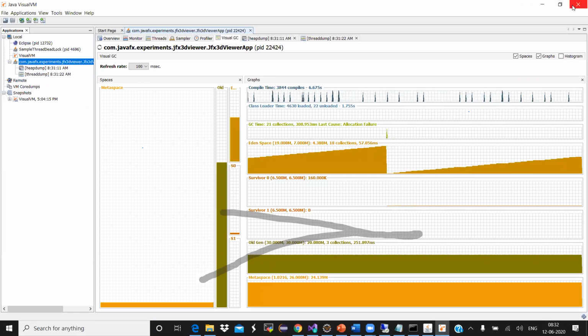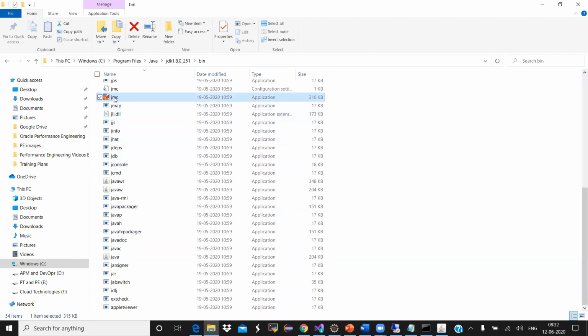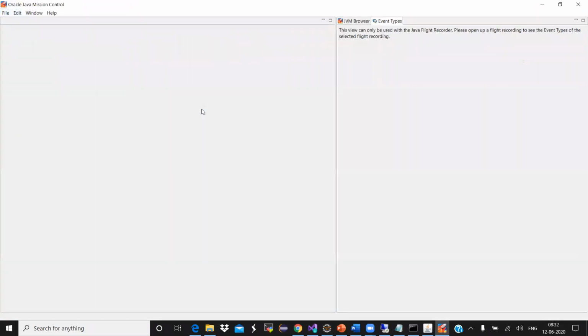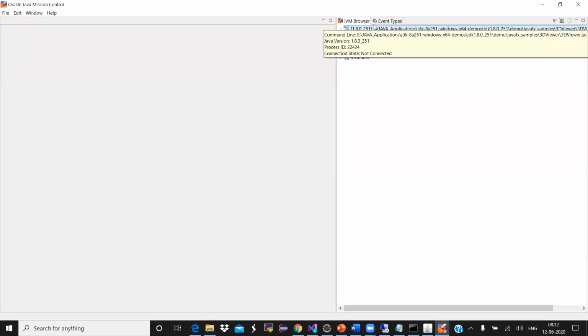So like this, there are various ways: JVisualVM or JConsole, JMC. Even if you open JMC, there are a lot of things that will happen in JMC again. This is a commercial tool. You can basically do all types of profiling here.